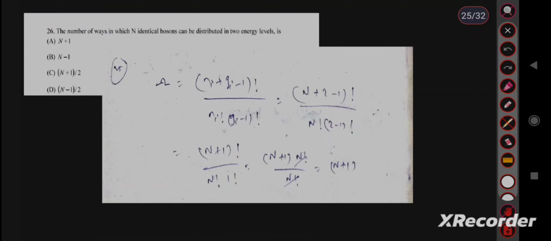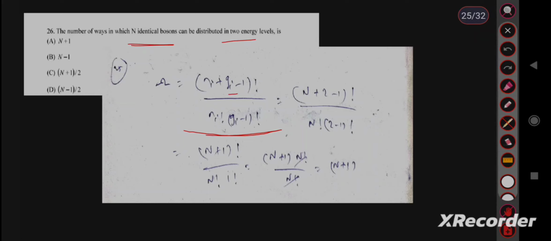The number of microstates, or number of ways, the formula for bosonic particles, is (ni plus gi minus 1) factorial upon ni factorial into (gi minus 1) factorial. Here the ni value is n, given, and the number of energy levels means gi equal to 2. So just put ni equal to n and gi equal to 2. We get (n plus 1) factorial by n factorial into 1 factorial.